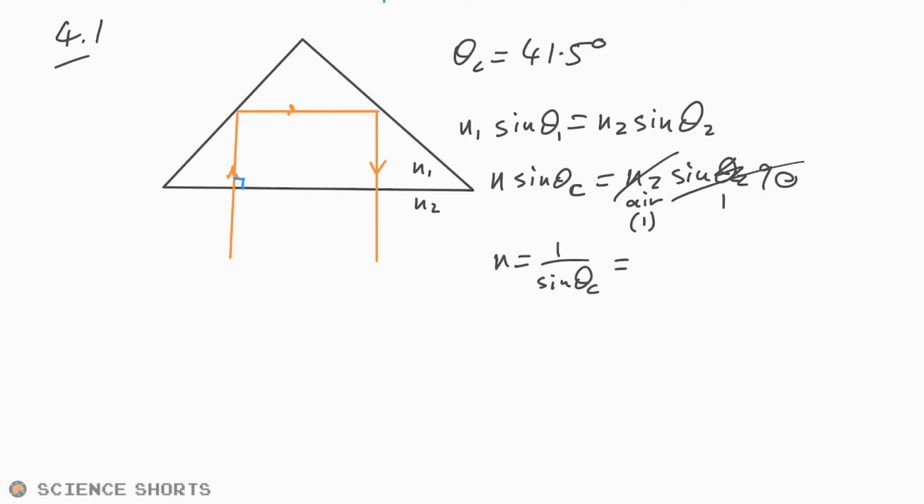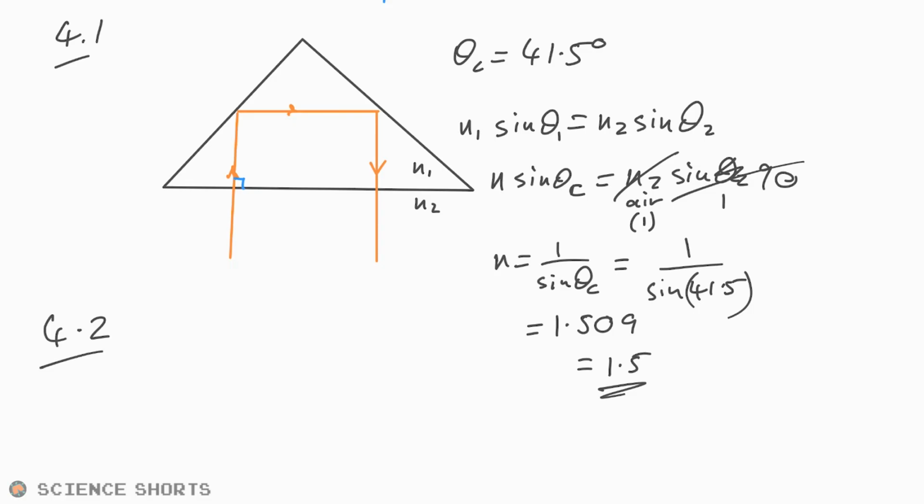So we're going to say 1 divided by sine 41.5. It does look like that's going to give us about 1.5, a very common number that we deal with. Sure enough, that gives us 1.5. Okay, fairly easy.